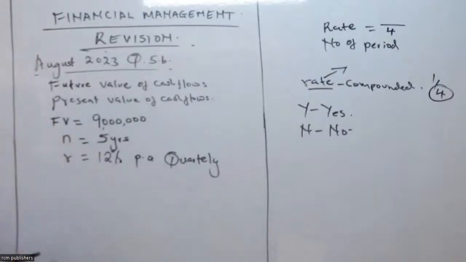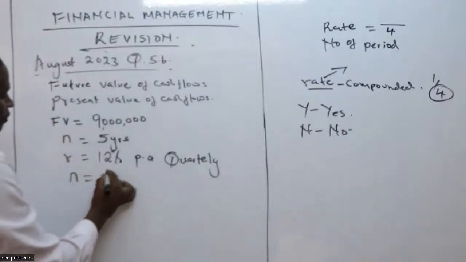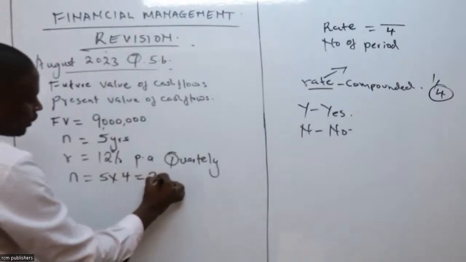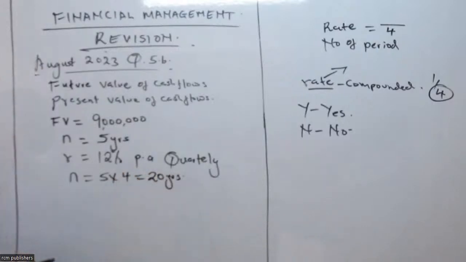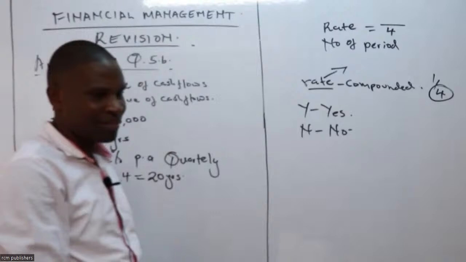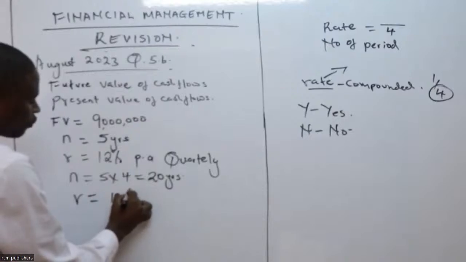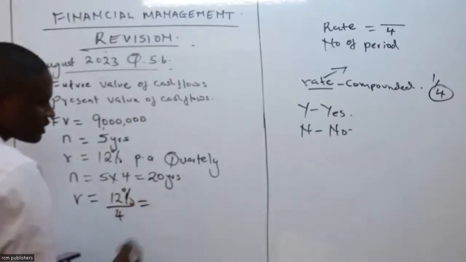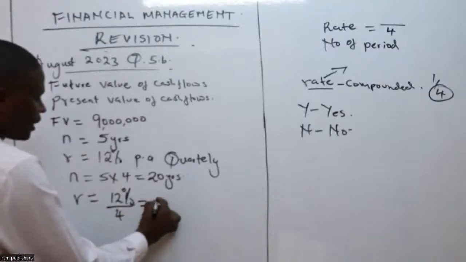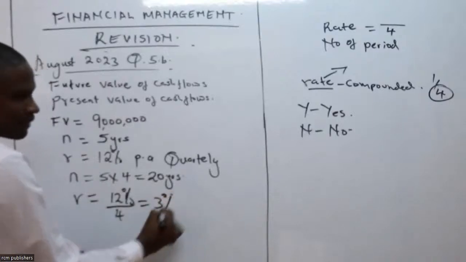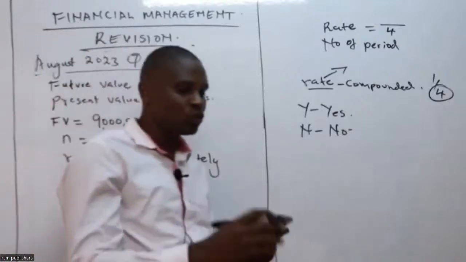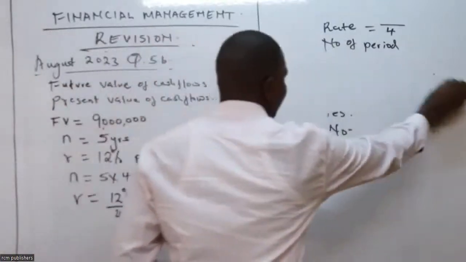So in our case here, whatever we are going to use, our n will be 5 times 4, which is 20. That is our n. Period times 4, rate decreases. Okay, rate you divide. So our rate will be 12% divided by 4. So what is our rate in this case? It will be 3%. Thank you. That is a very important thing, which you need to understand.